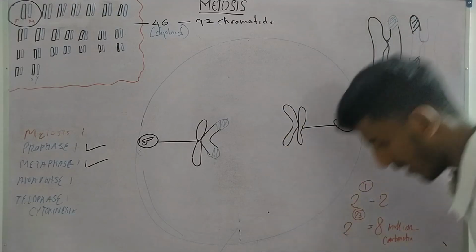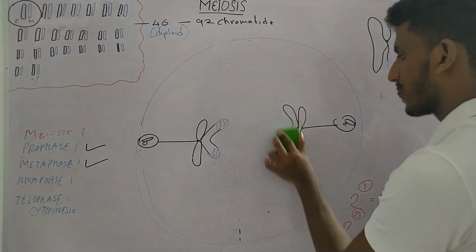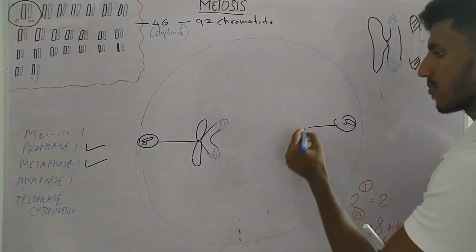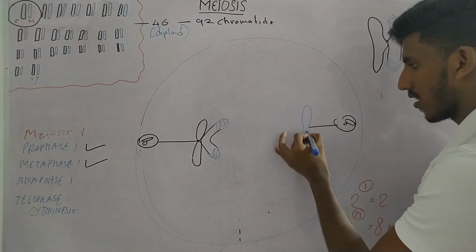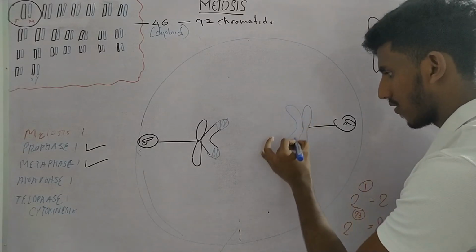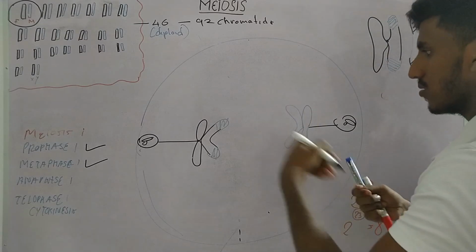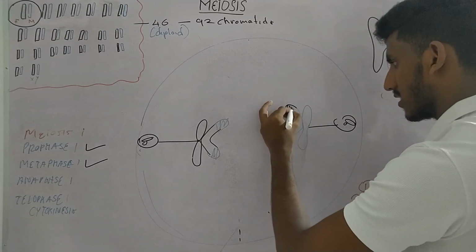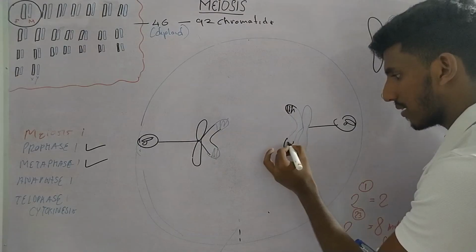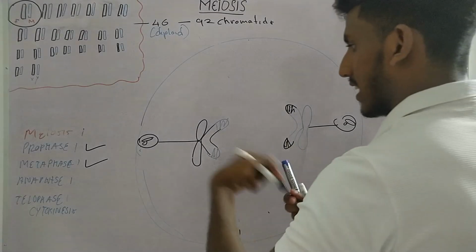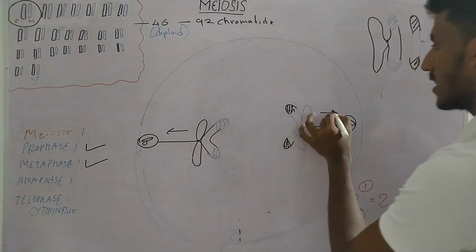Sorry, I think I should draw it in blue. So they have a region where they have exchanged their chromosome material. So that is this region, where they exchanged their genetic material. Now they are moving away from each other towards their pole.